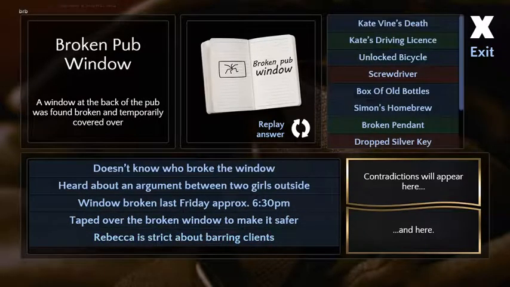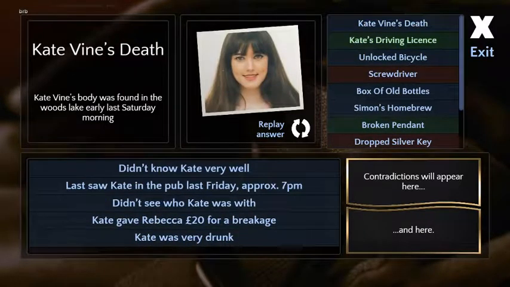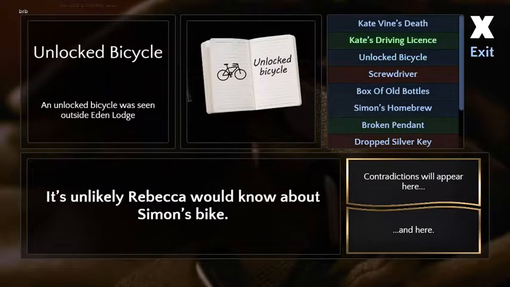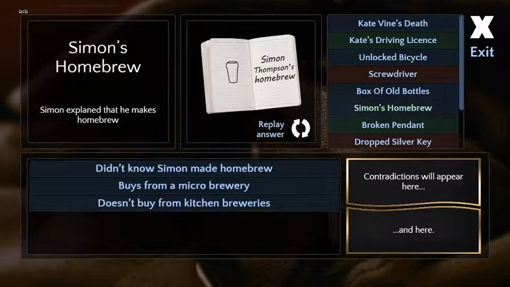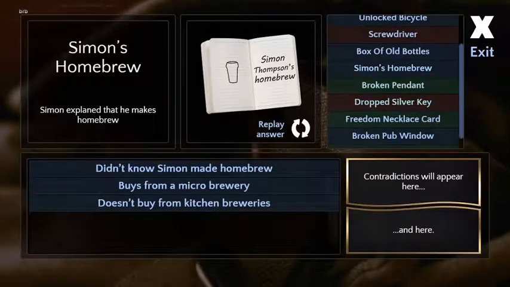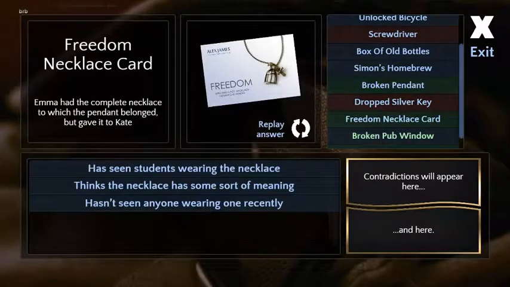She's strict about barring clients. I don't know. The £20 for a breakage seems weird. That's super weird, of course. I don't know if there's anything really else to ask her. Yeah, exactly.